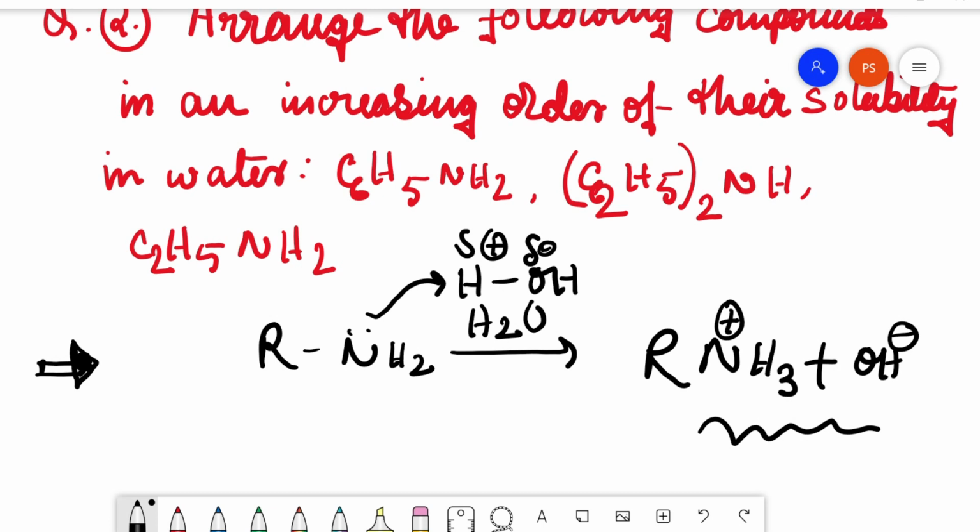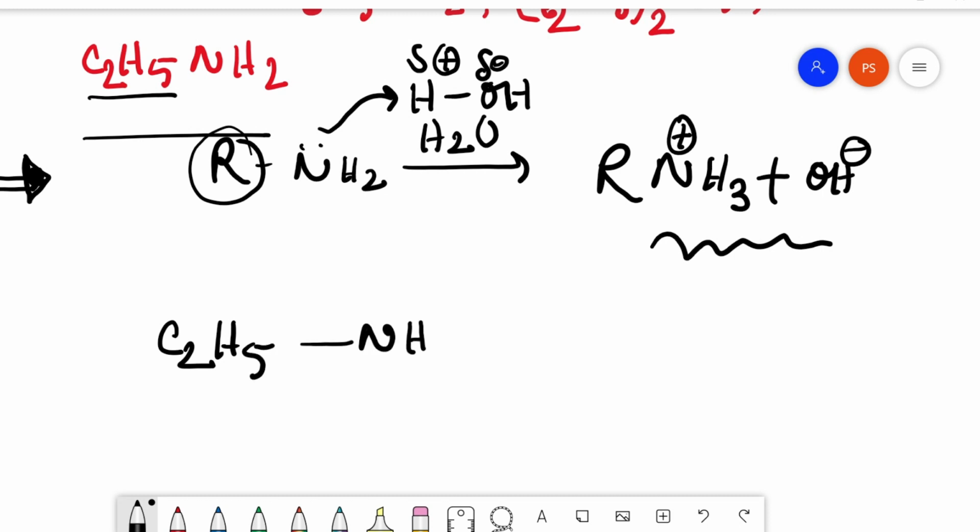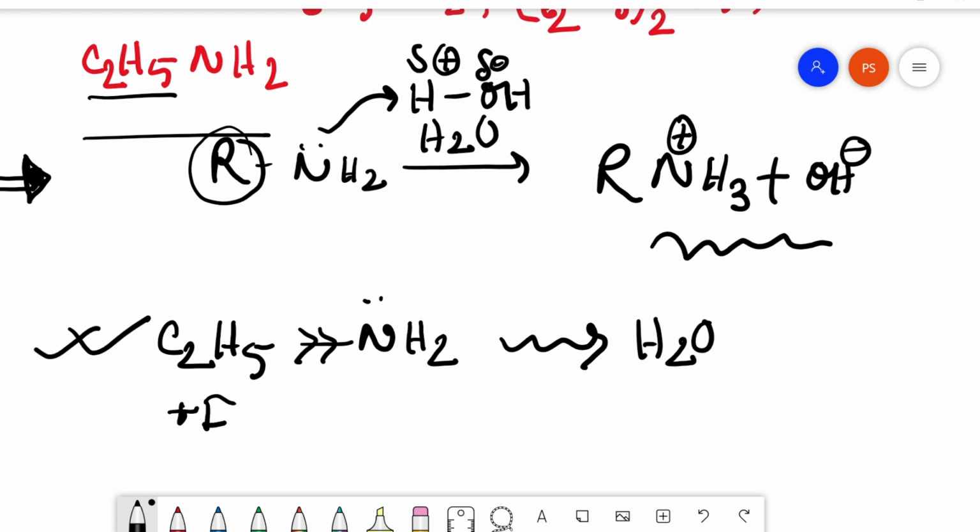The first one, let's talk about this one. The C2H5 functional group, the alkyl group, is the R group in the general amine example that we just talked about. C2H5 is an alkyl group having a plus I effect. It is pushing the electron density more onto the nitrogen and facilitating this dissolution process with water. So this should be highly soluble in water.